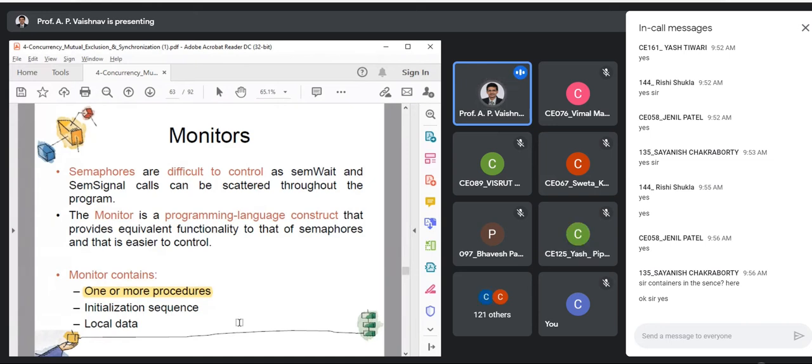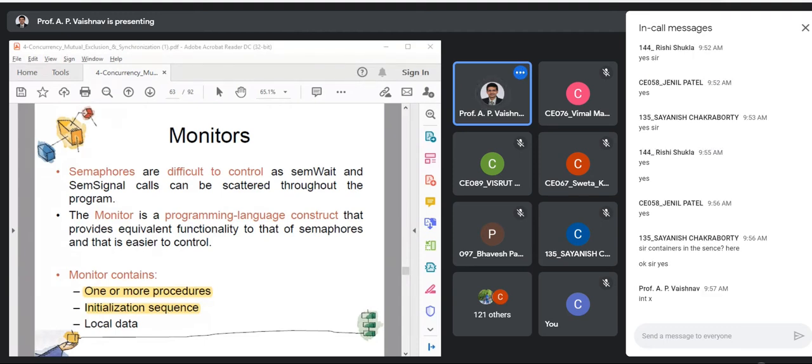Next is the initialization sequence. Wherever you will be using buffers, you will require some local variables, as we have used in the standard producer consumer problem. Those variables are also declared inside the monitor. So what is the interpretation of that? Suppose I'm declaring an integer x inside a monitor, then what can you say based on the basic description of the monitor concept?